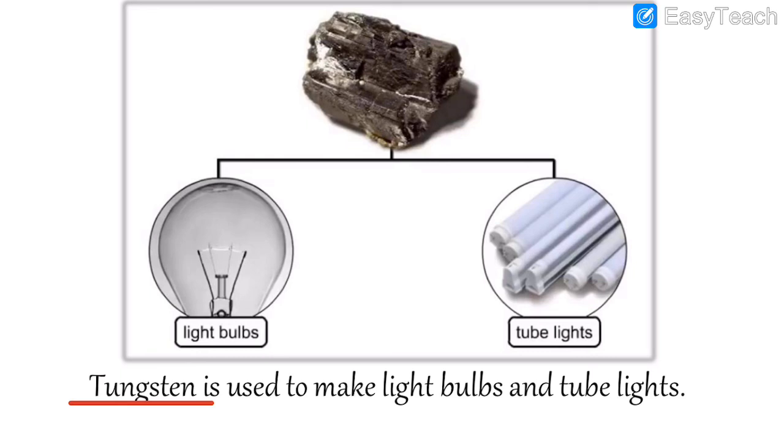Tungsten, used for making light bulbs and tube lights. Learn the spelling of all these words, most importantly tungsten. You are using these light bulbs. We use them at night or when it is dark. We use tube lights every single day. But do you ever know how these things are made? So from now onwards you will remember light bulbs and tube lights are made from tungsten. If anyone asks you, you can tell them you know the answer: light bulbs and tube lights are made from tungsten.